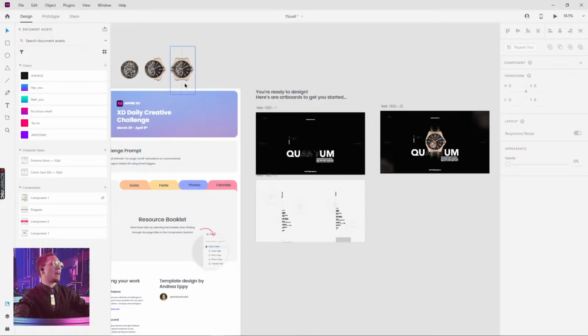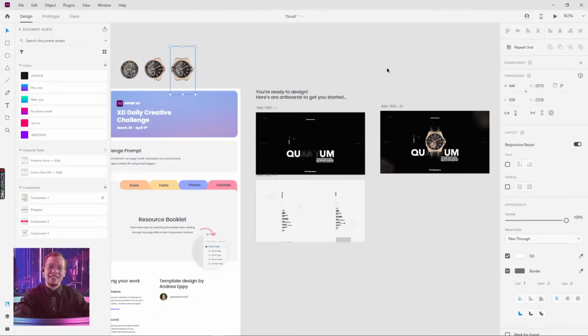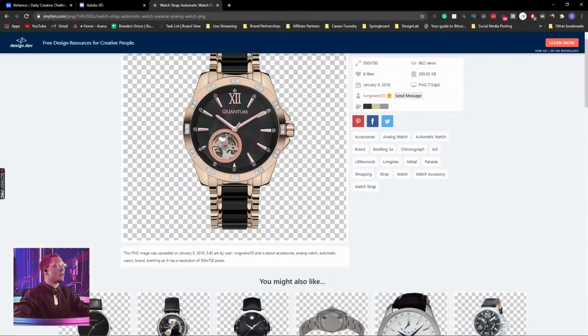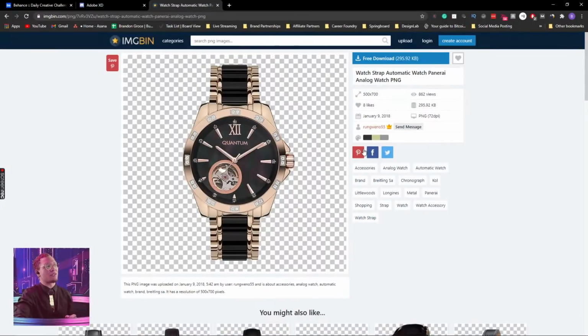But if you guys want to grab assets, watches, things of that nature, and you want to have PNGs, don't worry, I got you. Just very quickly go to imagebin.com. Today we're using an amazing asset from Rungweno55. Probably not their real name, but thank you very much for letting us use this amazing piece that we're gonna use in our design today.